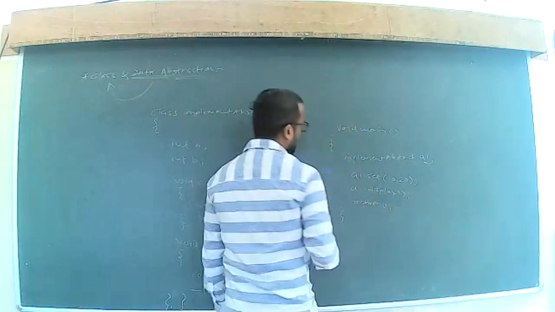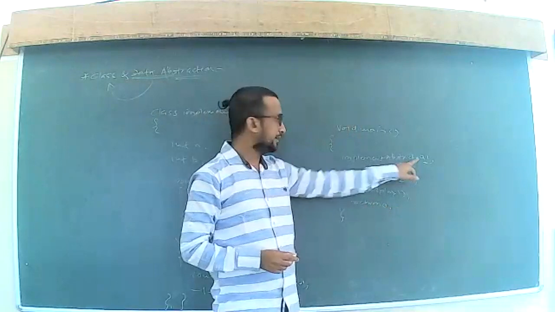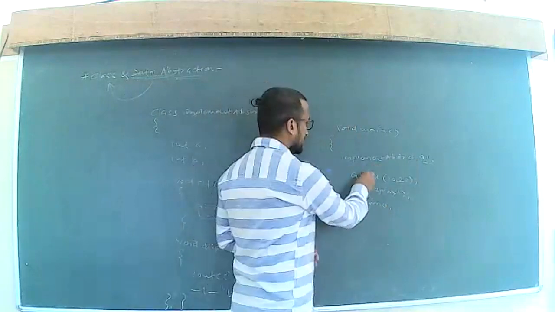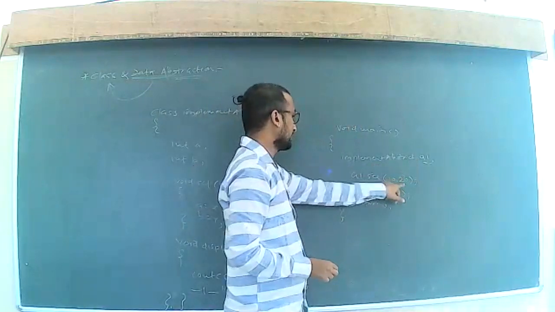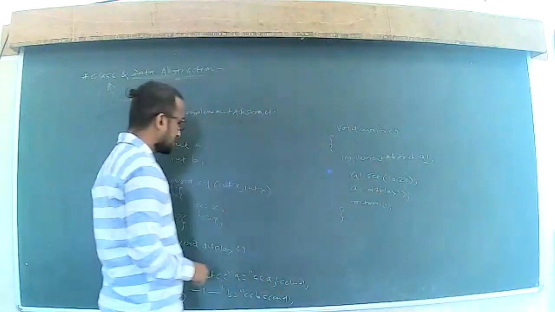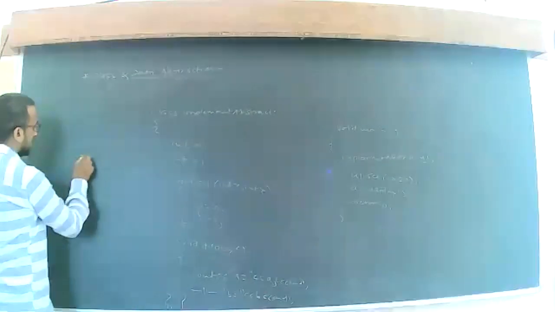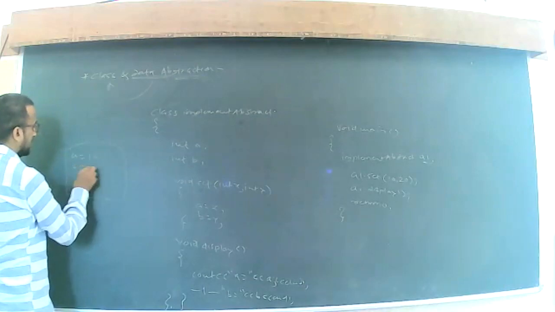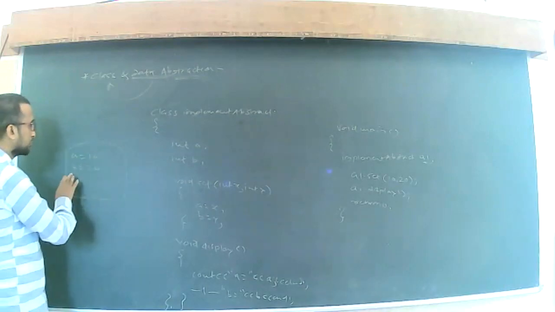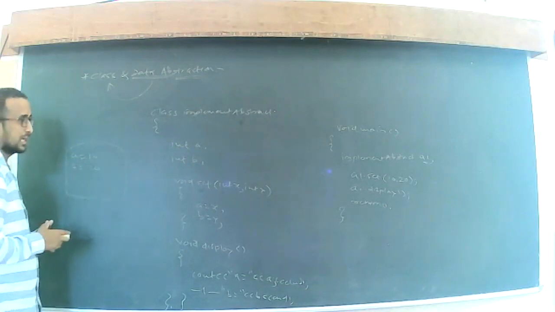Return 0, closing braces. So I have just created one object, I just set the values 10 and 20, and a1 display displays the values. So as an output, we are going to have a is equal to 10 and b is equal to 20.